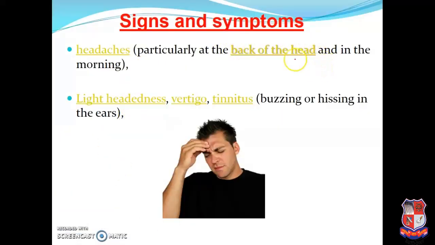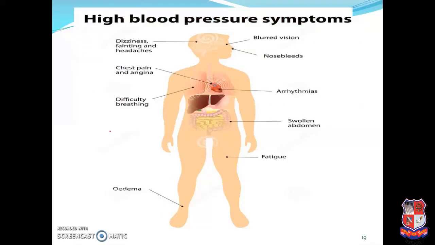Signs and symptoms. Headache, particularly at the back of the head in the morning. This is the main sign and symptom of hypertension. Light headache, vertigo, and tinnitus. Tinnitus means buzzing or hissing in the ears; in the ears we hear a sound like that. Those types of signs and symptoms are an indication of hypertension.